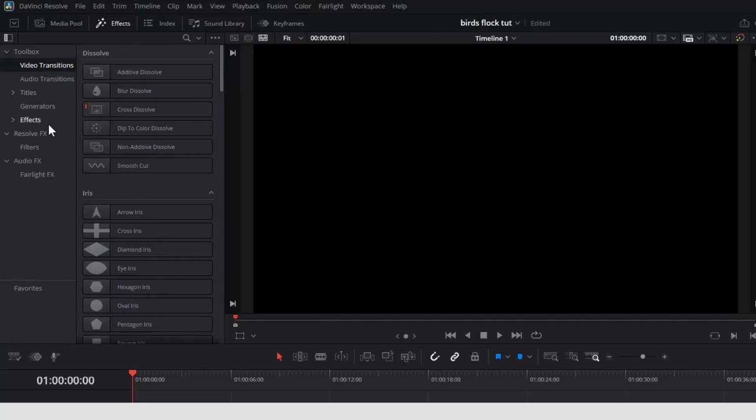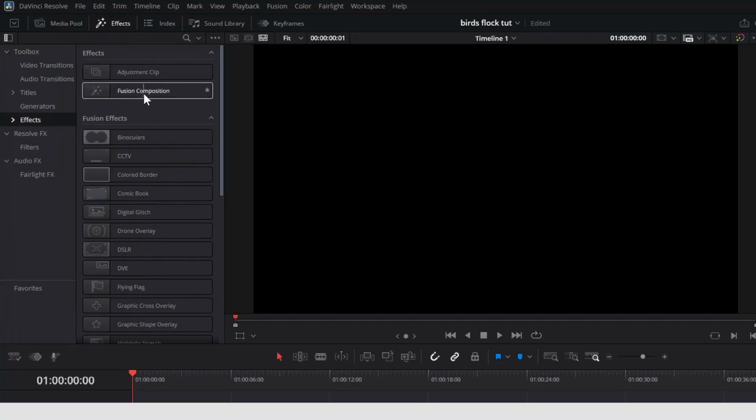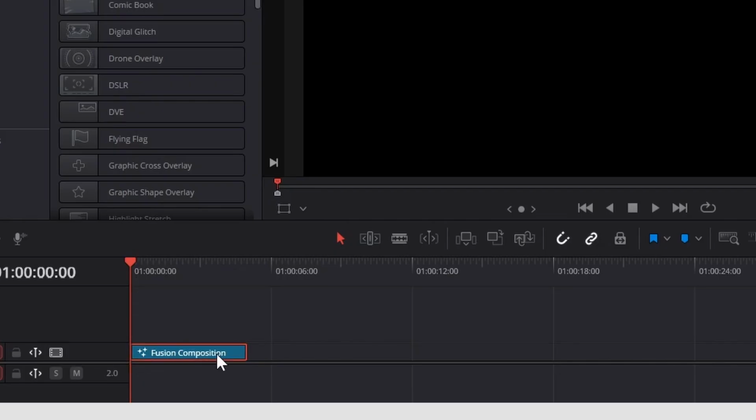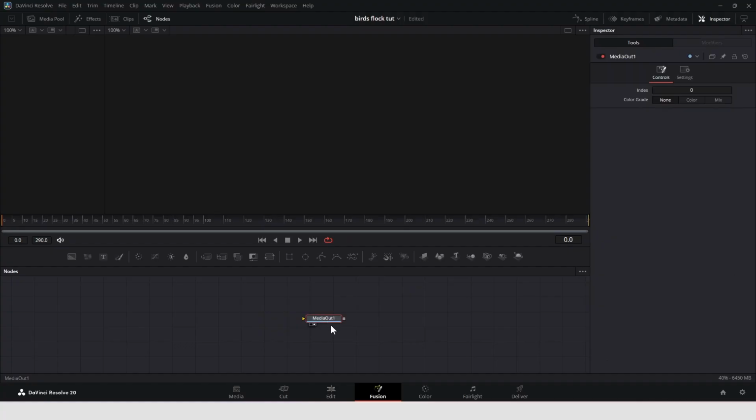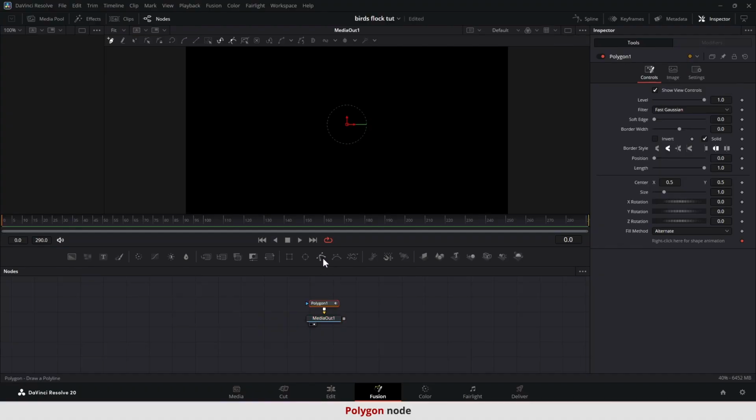In this tutorial, I'm going to show you how to create a flock of birds flying across the screen, all done in DaVinci Resolve. In Fusion, add a polygon node and draw a bird.